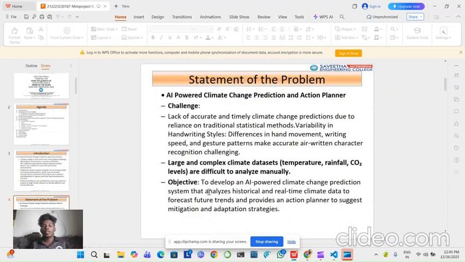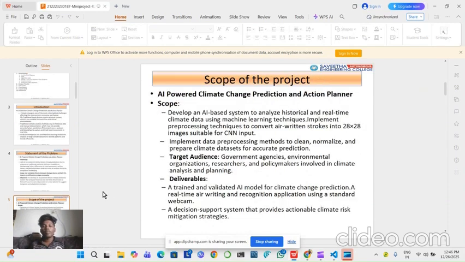Now move on to the statement of the problem. What are the statements and the challenges we face? Lack of accurate and timely climate change prediction due to reliance on traditional statistical methods, and the objective is to develop an AI-powered climate change prediction system that analyzes historical and real-time climate data to forecast future trends and provides an action planner to suggest mitigation and adaptation techniques. Now move on to the scope of the project.